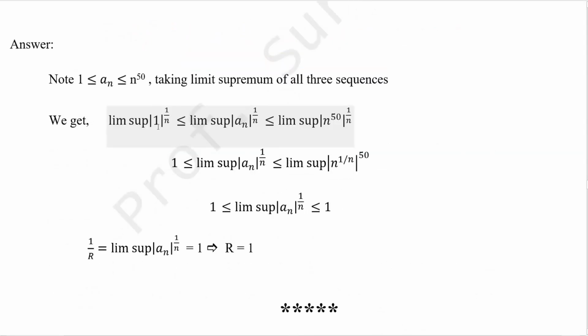Limit supremum of 1^(1/n) will be 1. You can take the supremum outside. So the limit of 1^(1/n) will be 1. And here interchange this 50 and 1/n. So n^(1/n) will be 1, so 1^(50) is also 1. See here, 1 ≤ the number ≤ 1. This number is nothing but 1/r. So 1/r equals 1, which implies r equals 1.